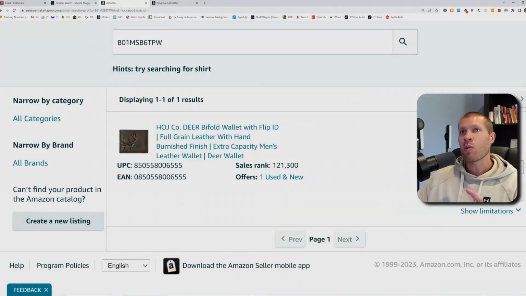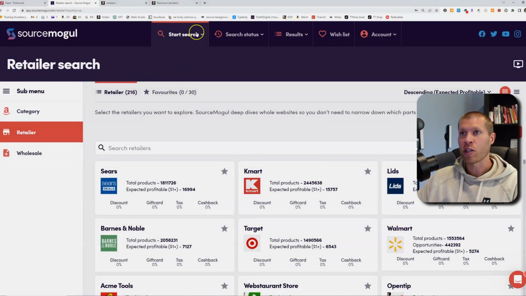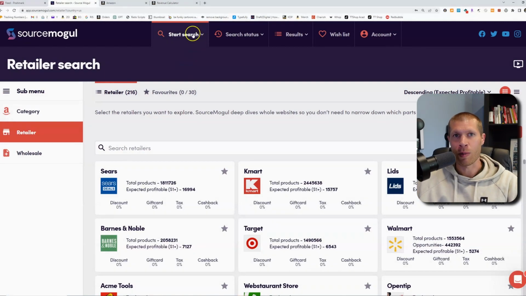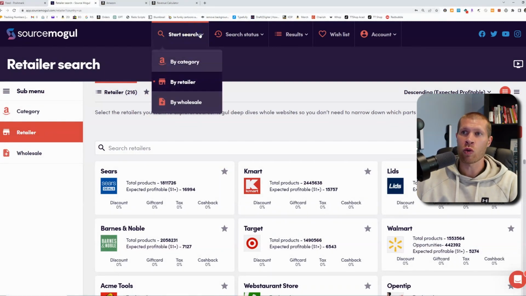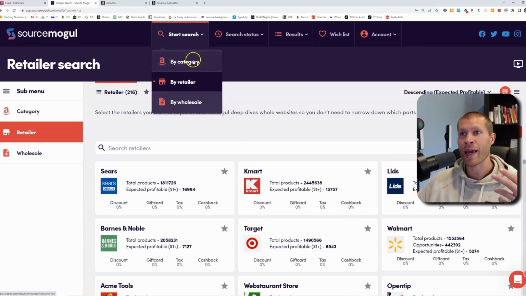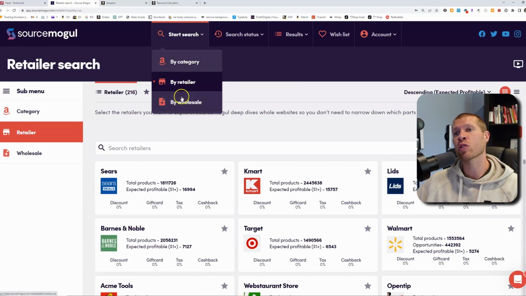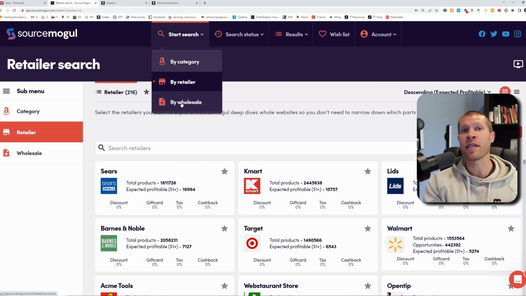So the first thing that we want to do is go to Source Mogul, which is the software that I recommend for online arbitrage. Okay. So you'll see that if you sign up for Source Mogul, again, it's linked, completely free if you want to try it, down in the description, you can sort by category, you can sort by retailer, or you can even sort by wholesale supplier if you have the Excel spreadsheets for wholesale suppliers. We're going to be doing retail here. So we're going to go to by retailer.